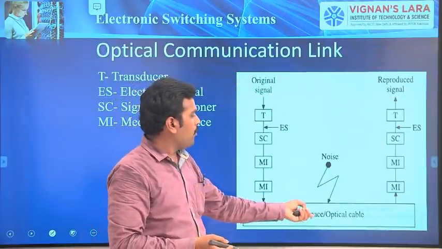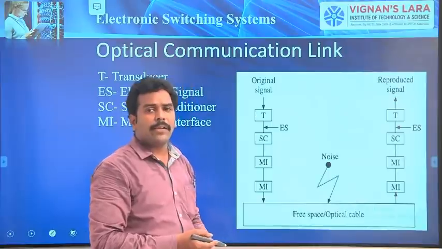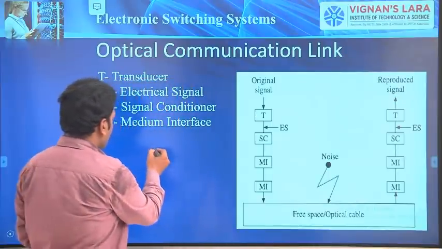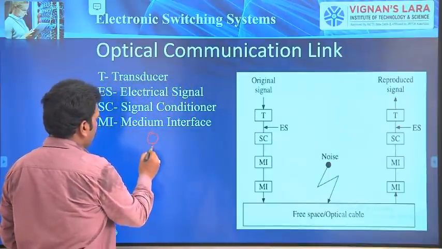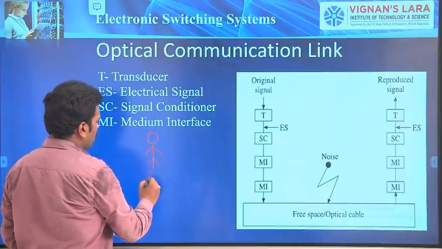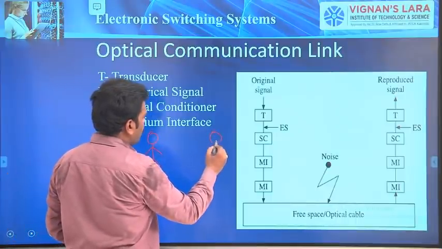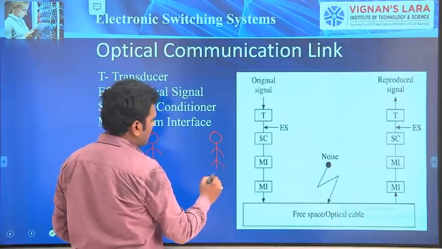Now, where can we go for an optical communication link? For example, take the same example. A person at Guntur wants to make a call to a subscriber at Mumbai.